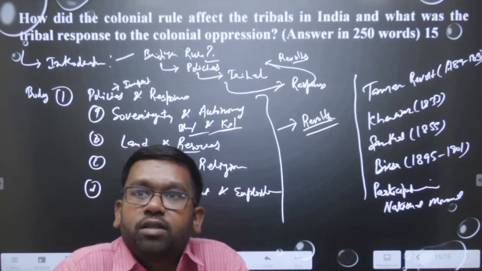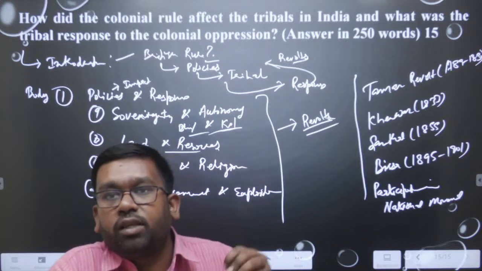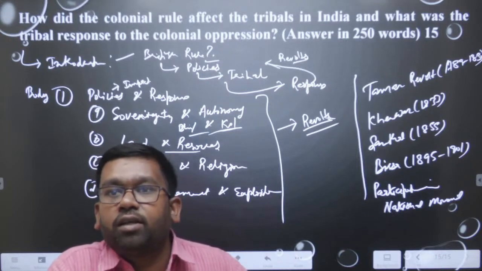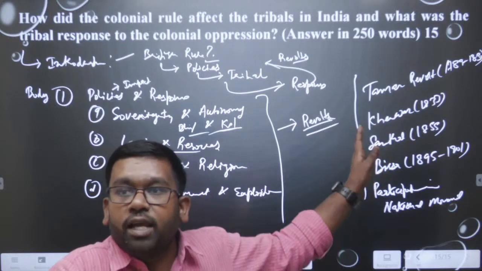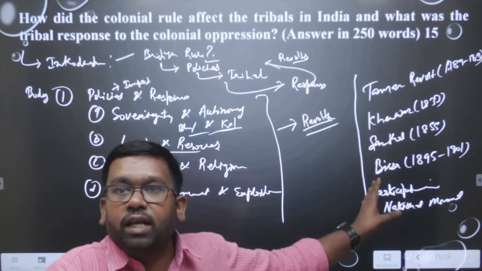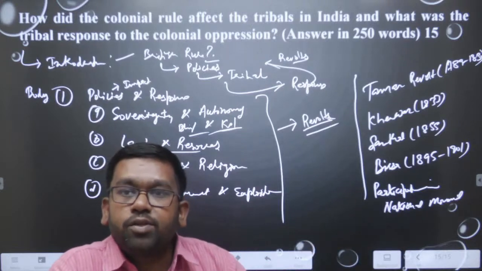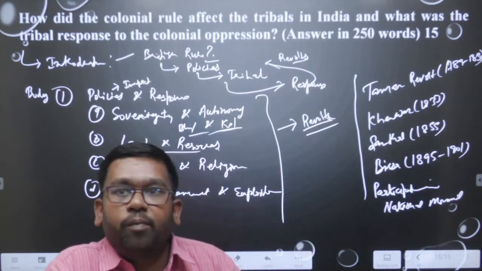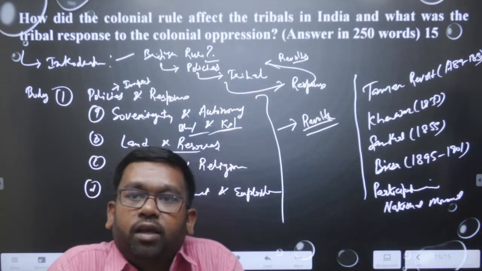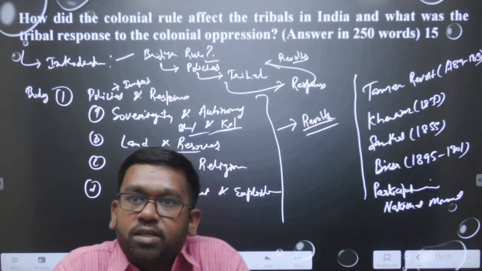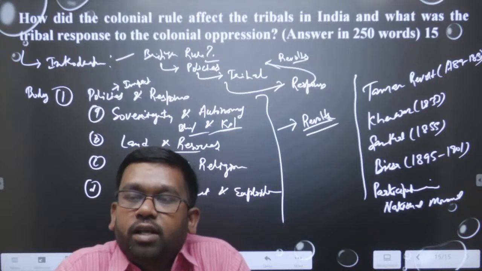We can conclude the answer by saying that the British adopted many policies, these affected the people, and the people responded through independent struggles in the 19th century. In the 20th century they got united under the banner of the Indian National Congress, participated in the Indian struggle for independence, and kept struggling against the British policies.